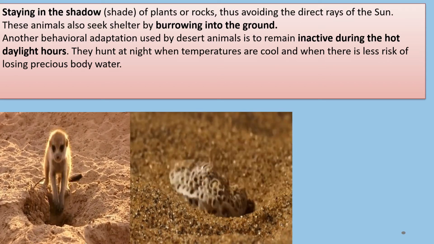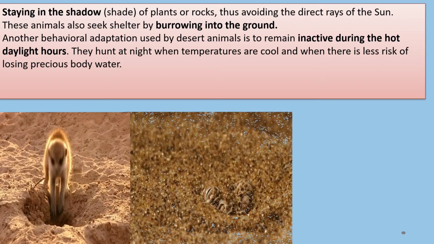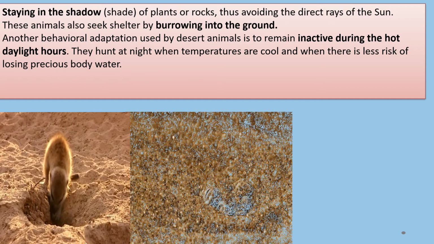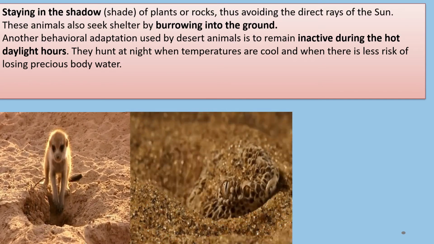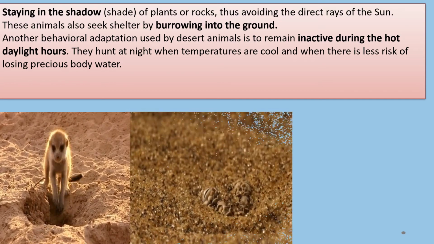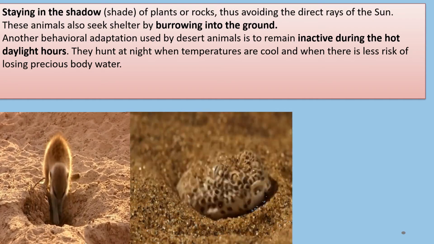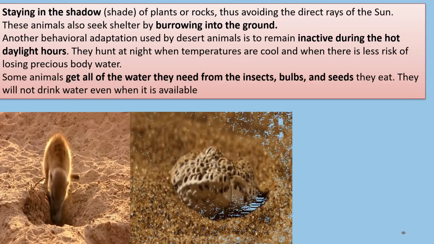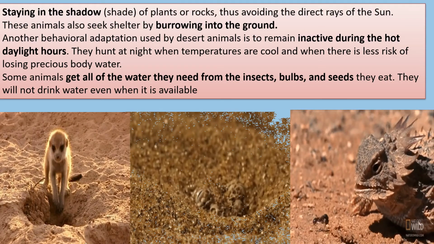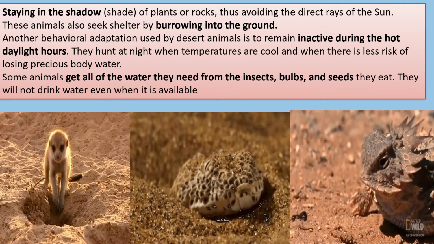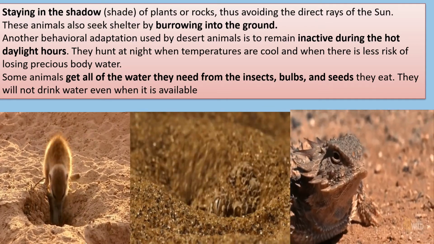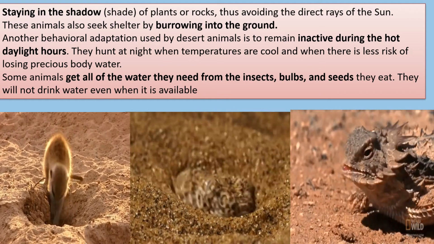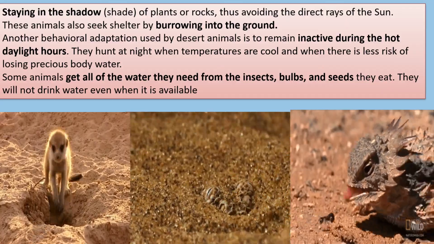because it is too hot, and other animals are also trying to stay like that inside the burrows or being inactive so that they escape the hot sun during the day hours. They hunt at night when the temperature is cool and there is less risk of losing their precious body water. Okay, so some animals get all the water they need from the insects, bulbs, and seeds that they eat. So they will not drink water even when it is available, because they are getting it from the other animals or the seeds or the bulbs that they are eating.